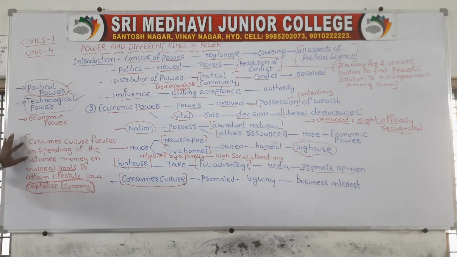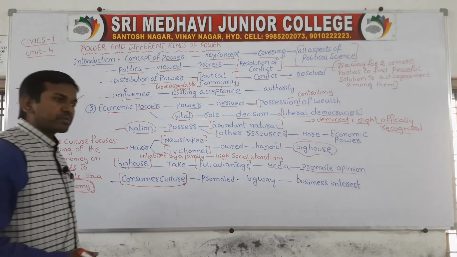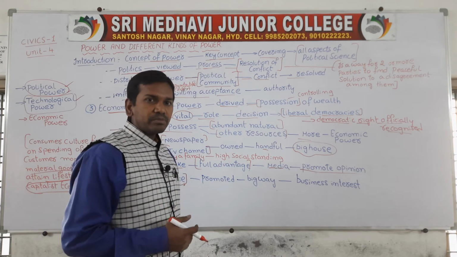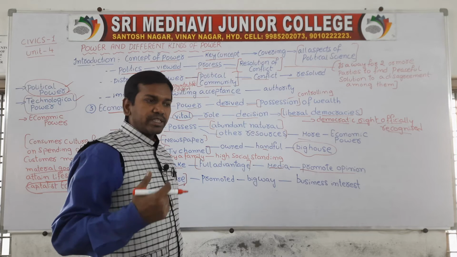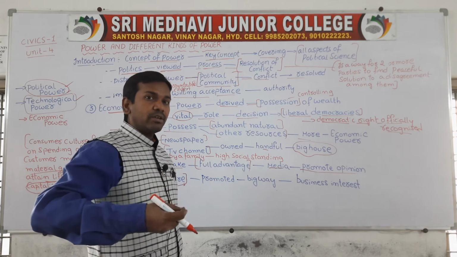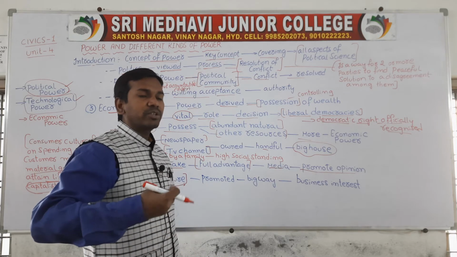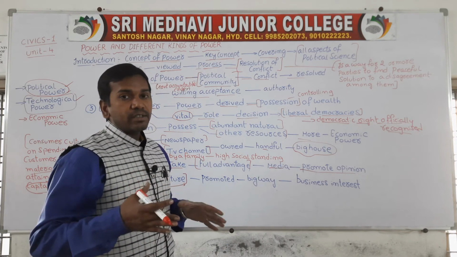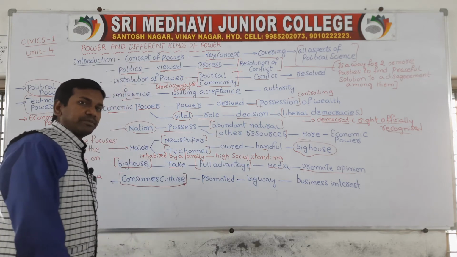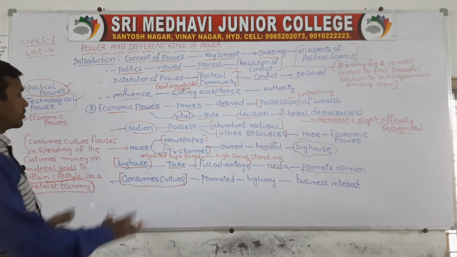Consumer culture mainly focuses on spending the customer's money on material goods in order to get the lifestyle of a capitalist economy. For example, for a capitalist economy we can take America, where the lifestyle is different. So in India, if we want to attain that lifestyle, we have to spend our money on material goods. If we spend more and more money upon material goods, we can also attain the same quality of life which capitalist economies like America have.